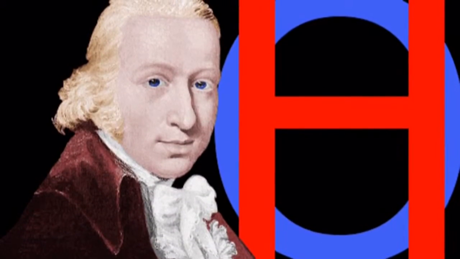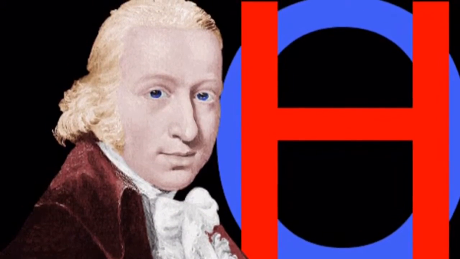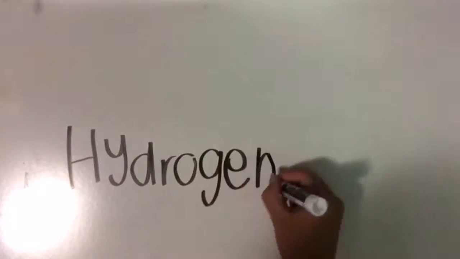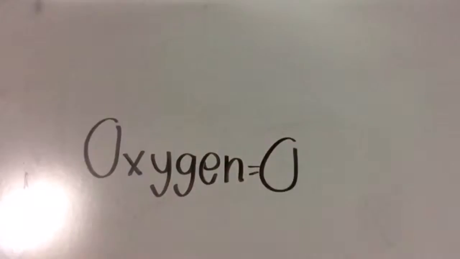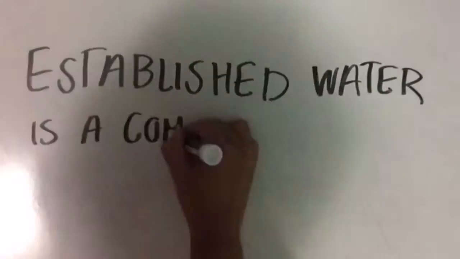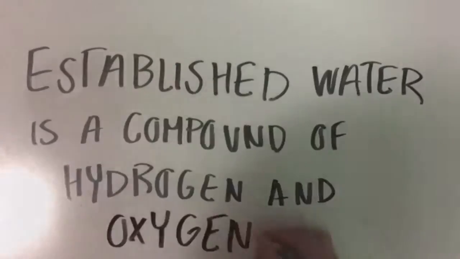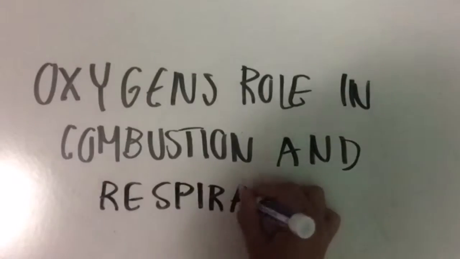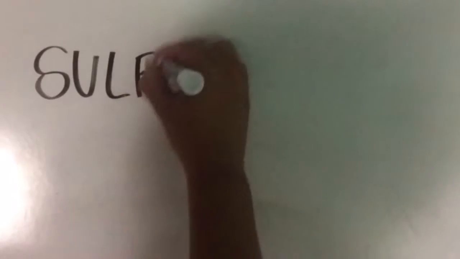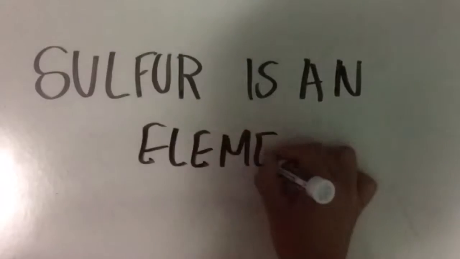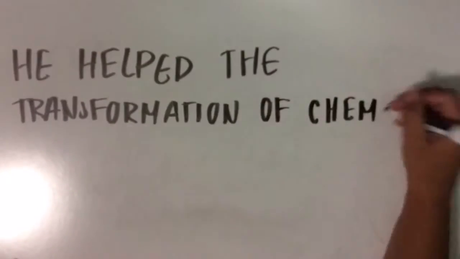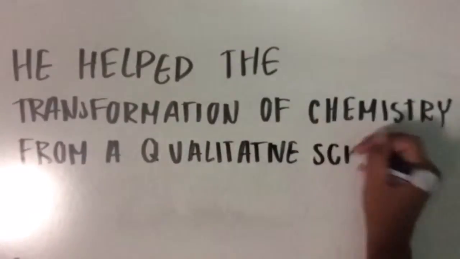Antoine Lavoisier was born in 1743 in Paris. He named carbon, hydrogen, and oxygen. He established that water is a compound of hydrogen and oxygen. He discovered oxygen's role in combustion and respiration. He also discovered that sulfur is an element. And last, he helped the transformation of chemistry from a qualitative science to a quantitative science.